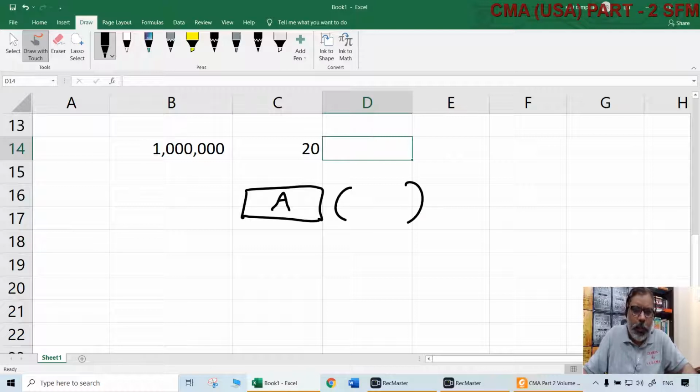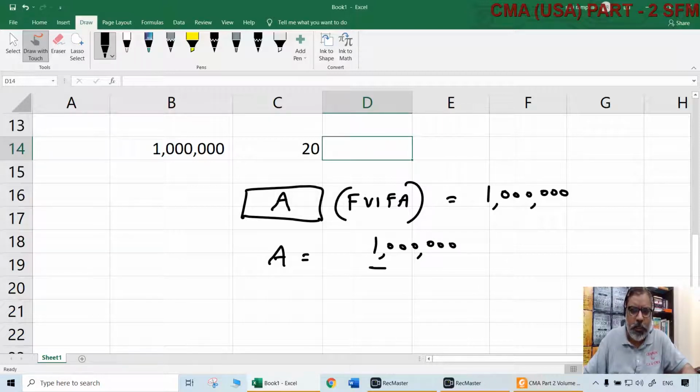That multiplied with FVIFA should be equal to how much? That is $1 million. That is his target. So $1 million is already there in mind. How much it should become, that we know, we already have in mind. How much annuity, we don't know. So how to get this annuity? Simple. That $1 million target divided by FVIFA.